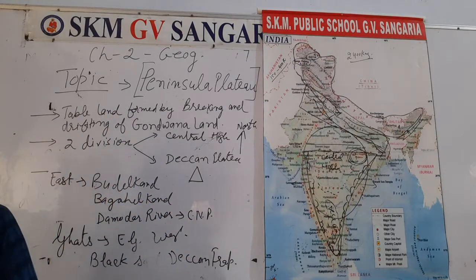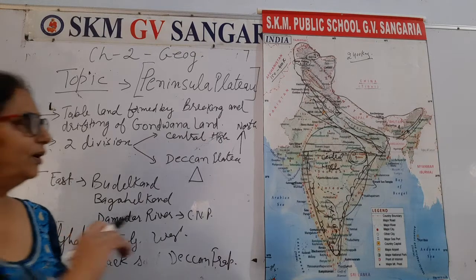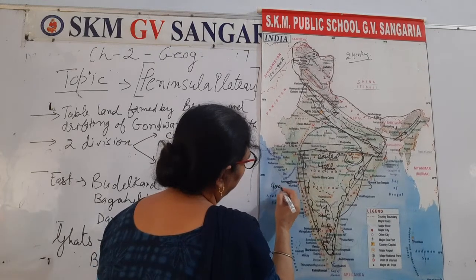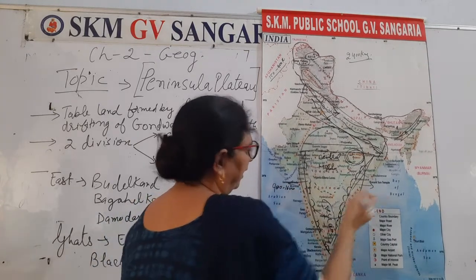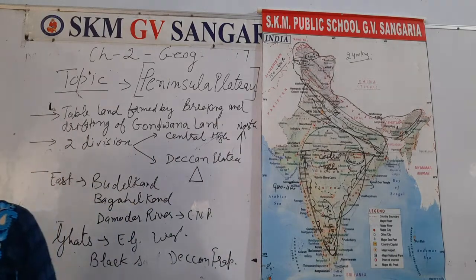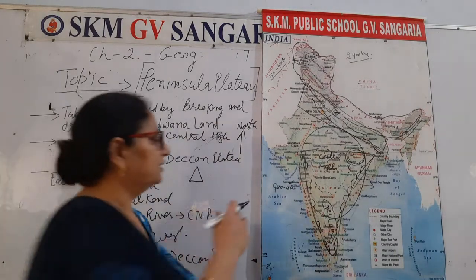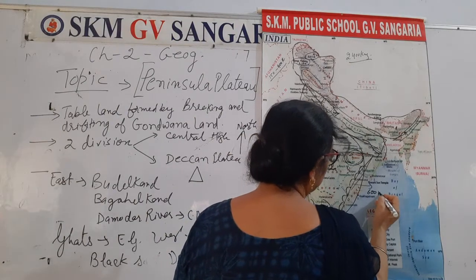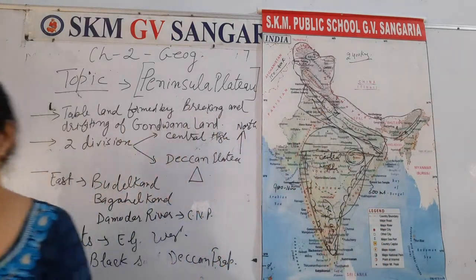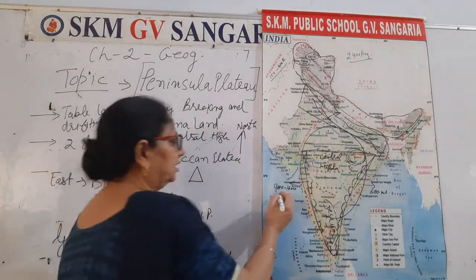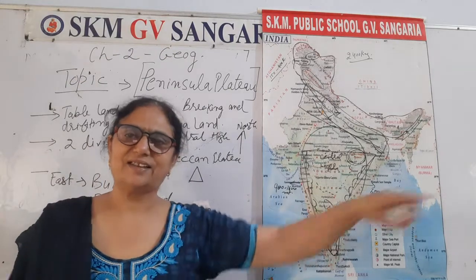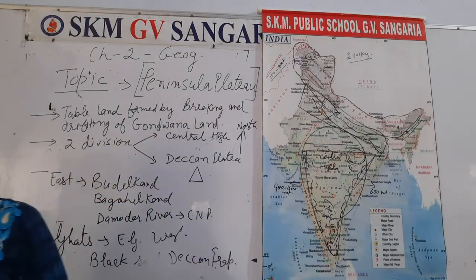Then the third point is that the Western Ghats have a higher elevation of 1600 meters, but our Eastern Ghats have an elevation lower than 600 meters. 600 meters, not kilometers, sorry, it's meters only. Right? Height is measured in meters and distance is measured in kilometers.